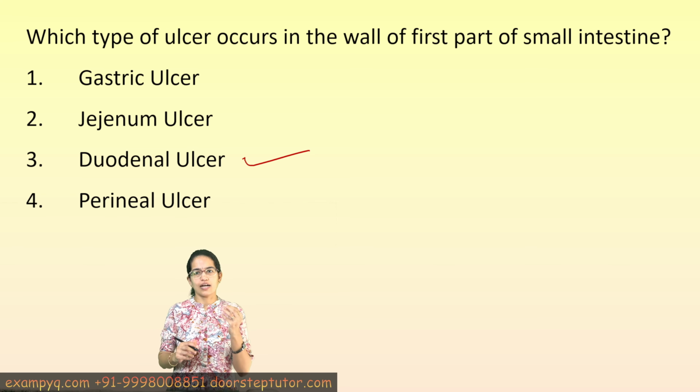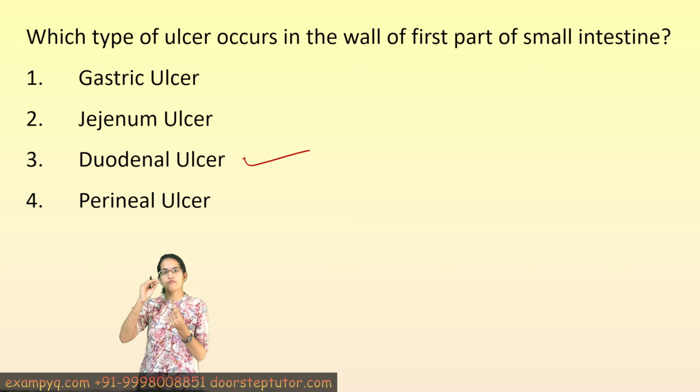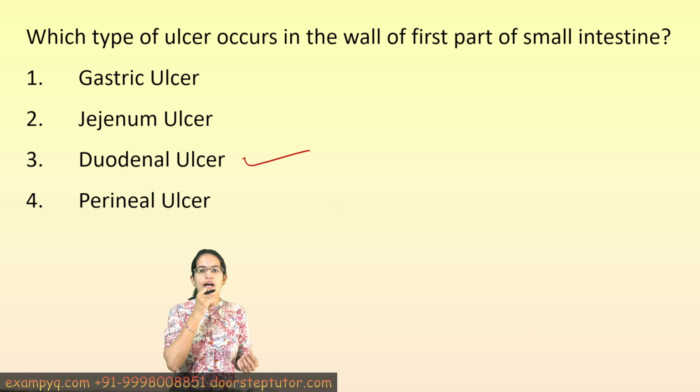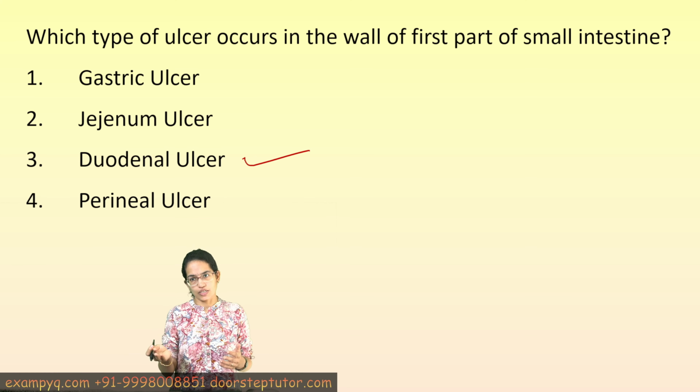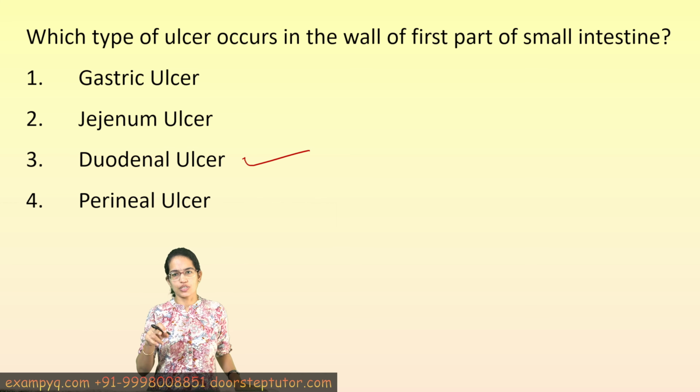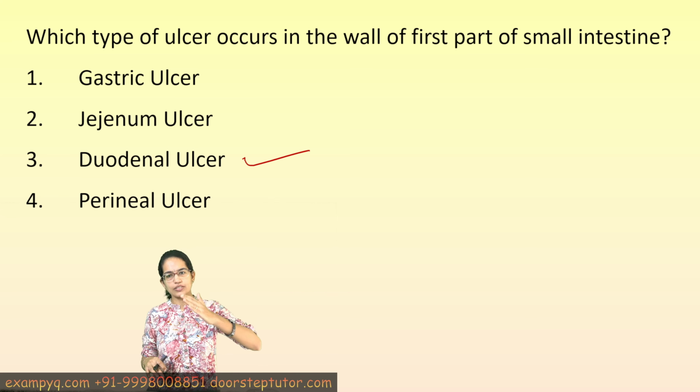Now, ulcers are actually sores which develop within the linings of the stomach and the upper portion of the small intestine. They are characterized based on their location. For example, if it is in the stomach, it is called gastric. If it is in the first part of the small intestine, it is called duodenal. So based on the location where it occurs, the names have been classified.